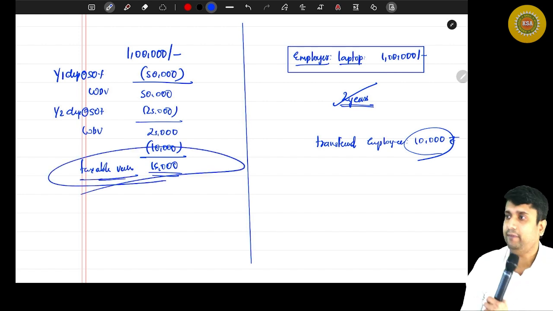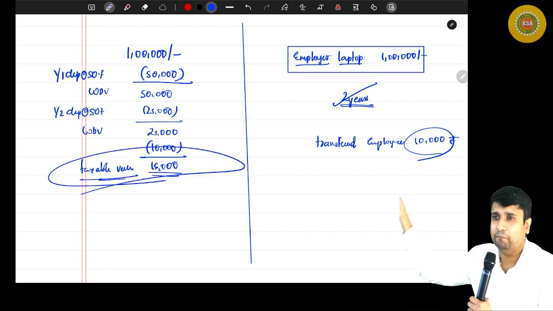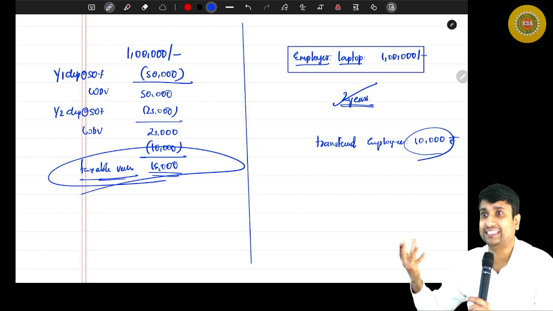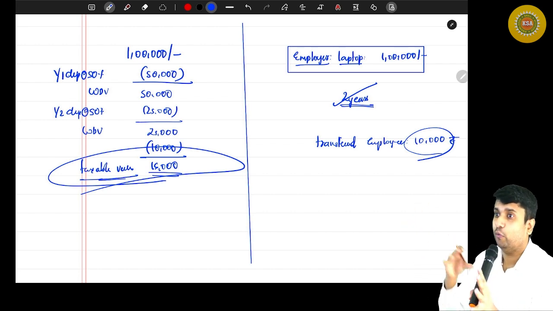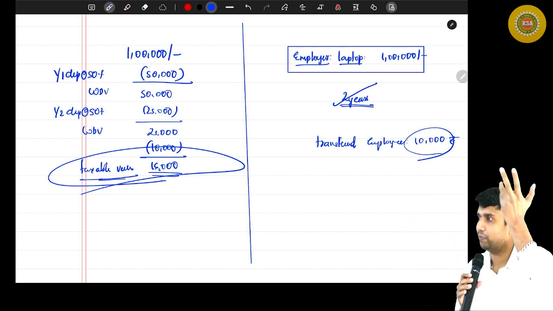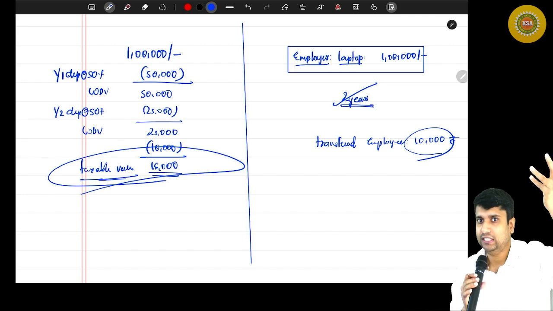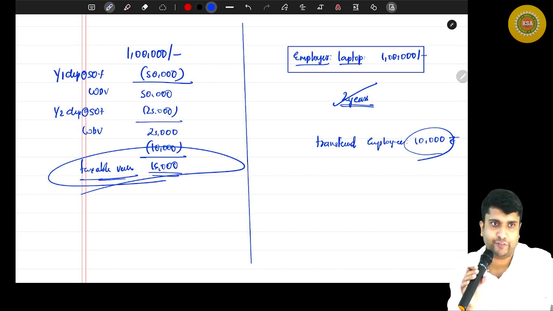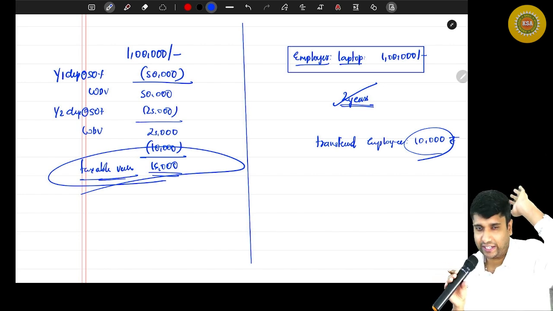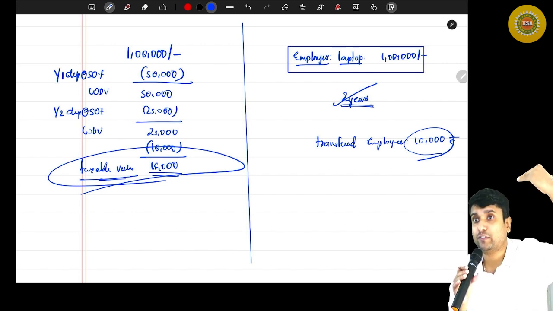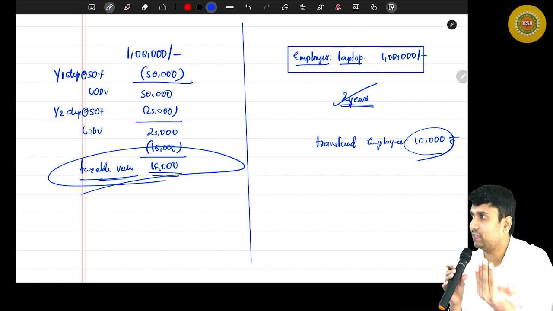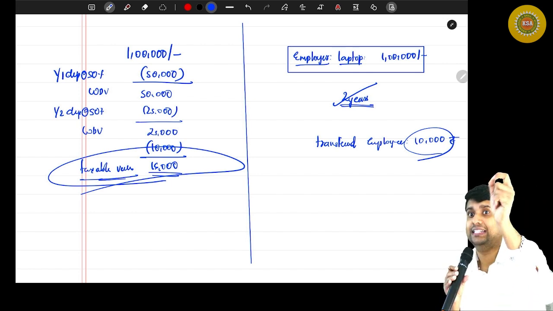Are you all with me? Isn't it simple? These things are very simple, okay? Have we discussed any complicated thing? No, but the volume makes it tough. There are a lot of perquisites and a lot of things to study. That volume makes it tough. You learn 2-3 times, okay? You read this 2-3 times, then you have to solve more problems. That will actually save you in the exam.